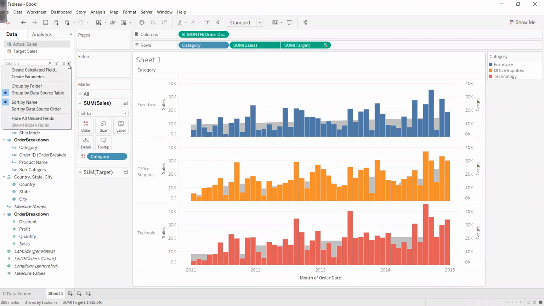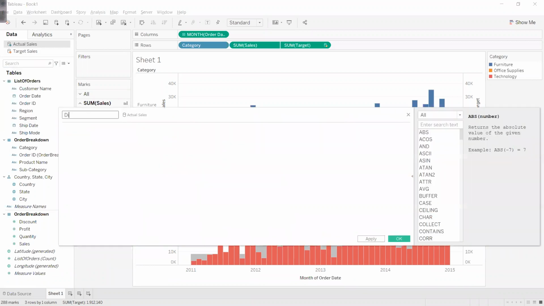So I'll create a calculated field and I will write Difference, which is sales minus target. You can see here I am getting target sales, which is my data source name. Target sales is my data source name, right? Dot target. So basically Tableau is helping me understand that this target column is coming from target sales, and this sales column is coming from its own. I'm creating the calculated field in the actual sales, so I don't have to write actual sales dot sales, because I'm creating the calculated field here only.